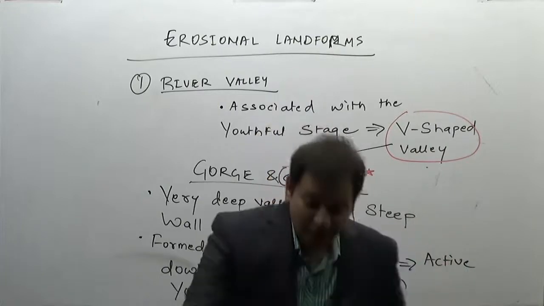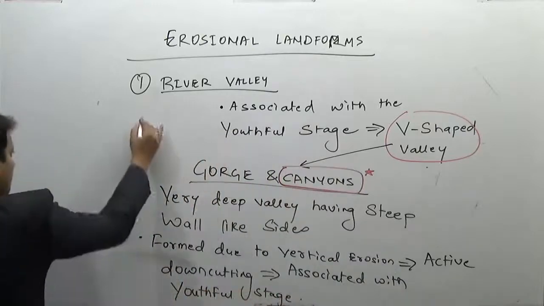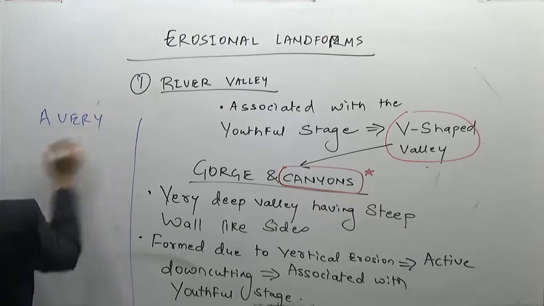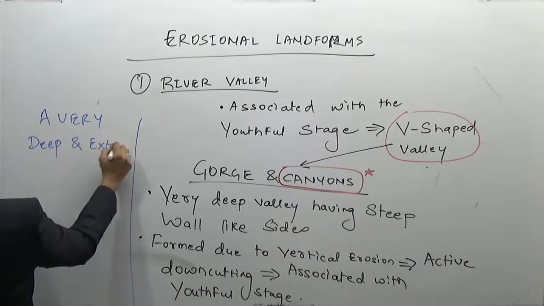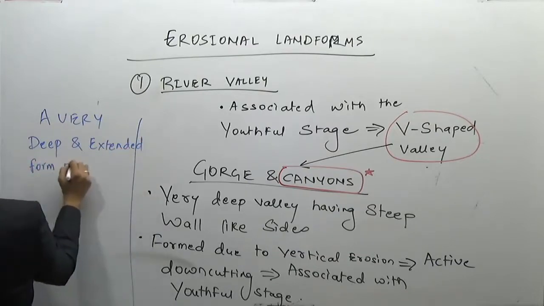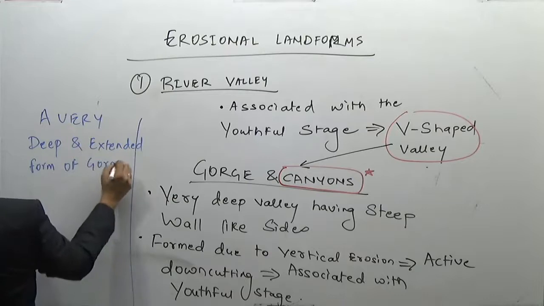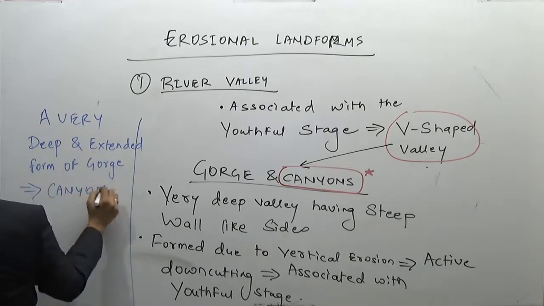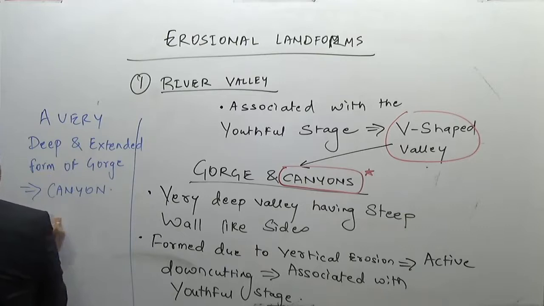So an extended form of a gorge, a very deep and extended form of a gorge, is known as a canyon, associated with arid and semi-arid regions.